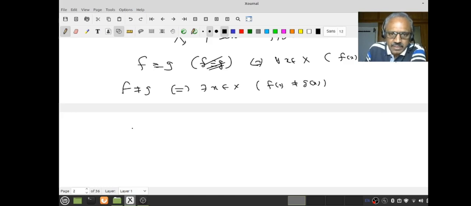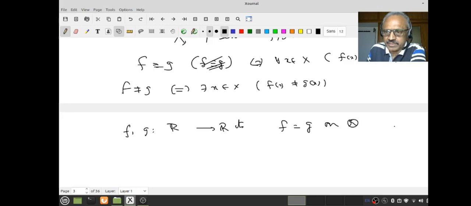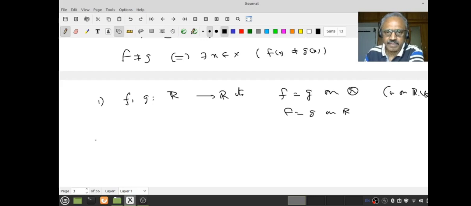If f and g are real valued functions and continuous, then we saw that if f equals g on Q, the set of rationals, or on R minus Q, then f is g on R. This is a special case of what we did about dense subsets. And why it's significant is what I want to say.